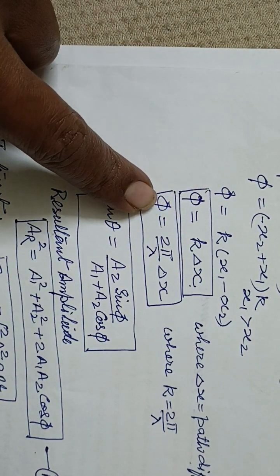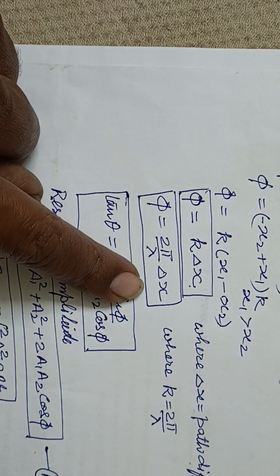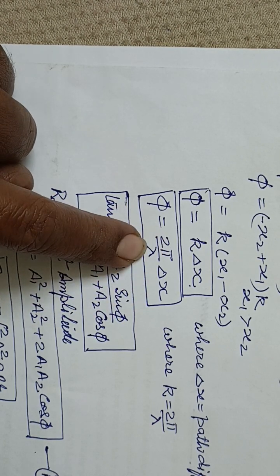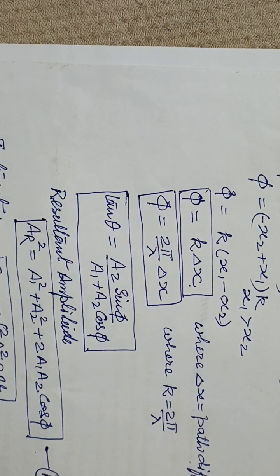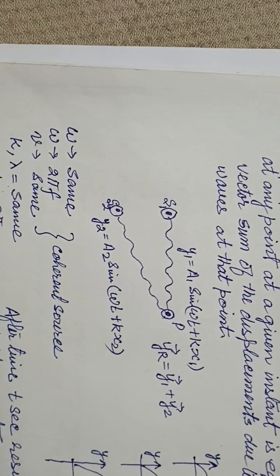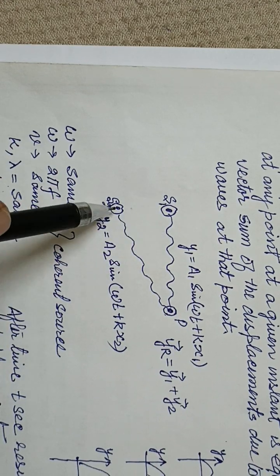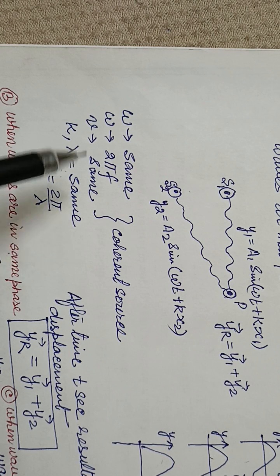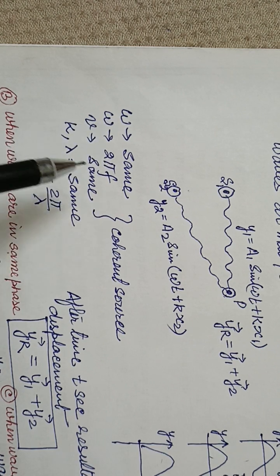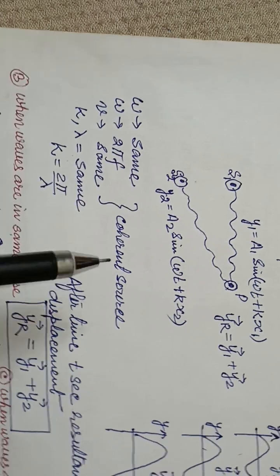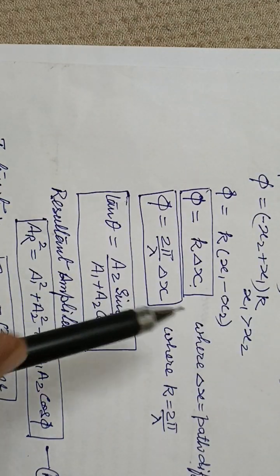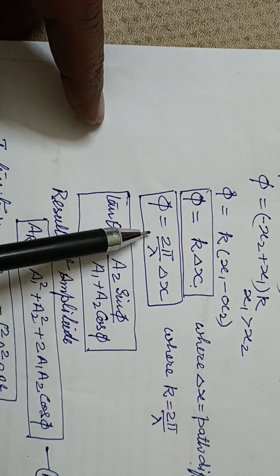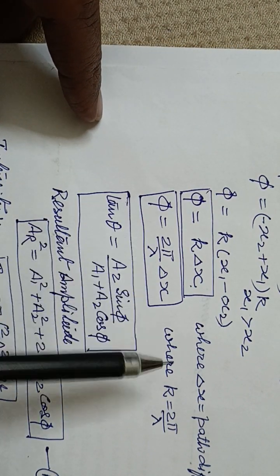And this is the main equation for the phase difference: the path difference times 2 pi upon lambda. Lambda will remain the same for both waves because they originate from the same source, so they are coherent sources. Since omega, the frequency, is the same, the wavelength is the same. So the phase difference will always remain constant for coherent sources.